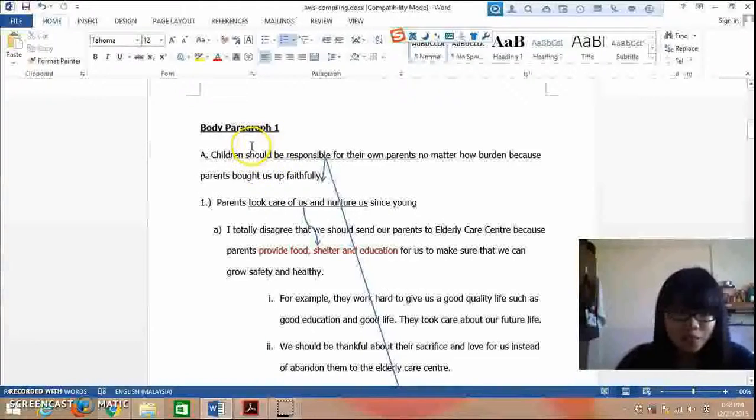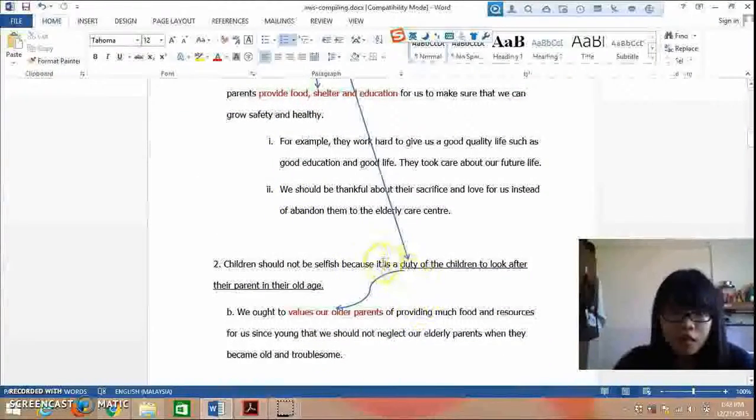I would like to present the first body paragraph. The topic sentence in this body paragraph is: children should be responsible for their own parents. From the topic sentence, we can separate into two supporting points. The first supporting point is: the parents took care of us and nurtured us. The second supporting point is: the children should not be selfish because it is a duty of the children to look after their parents in their old age.